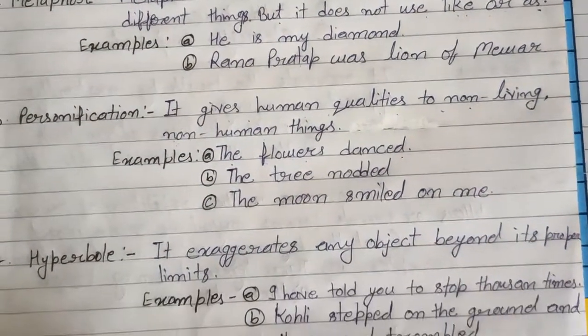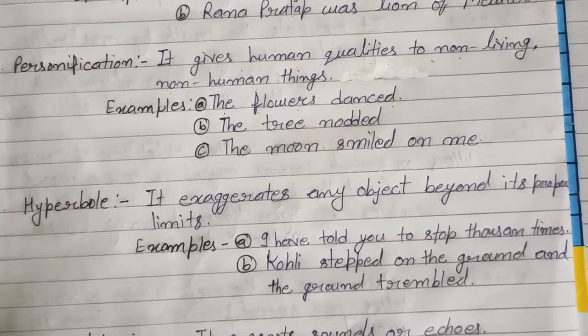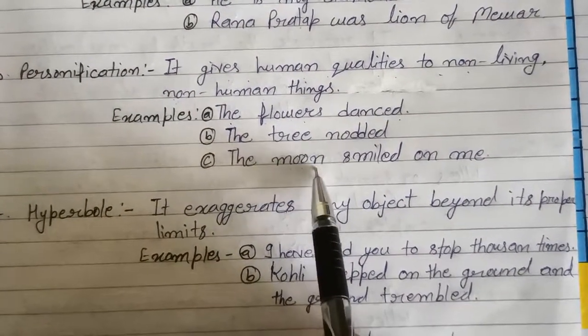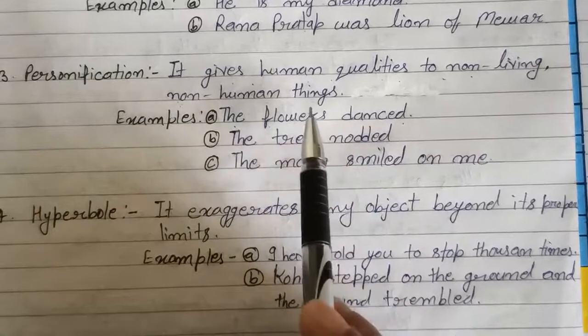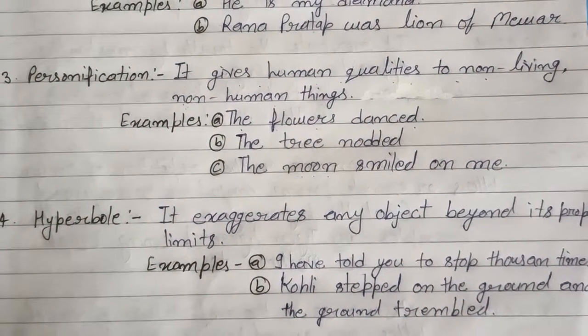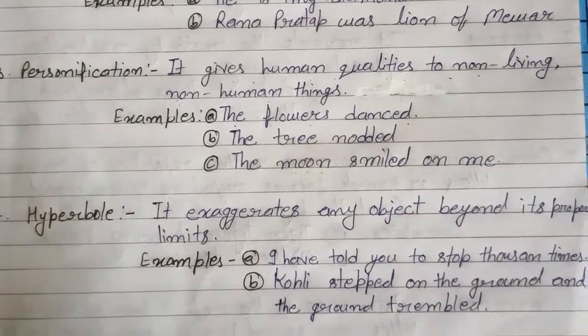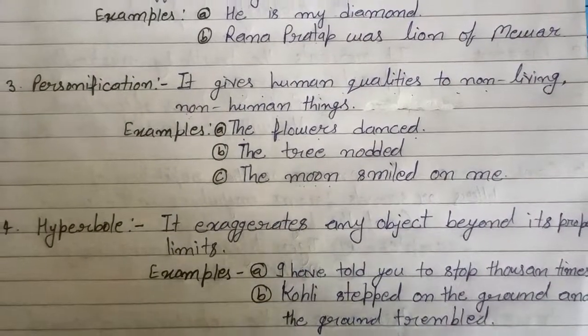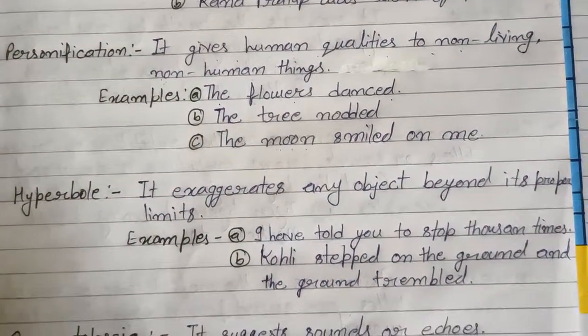Basically, the moon cannot smile on anyone. So in that sense, the moon is expressed as a human being. So you only keep in your mind one thing, that if anything in this world is shown or expressed as a human being, then there will be personification.